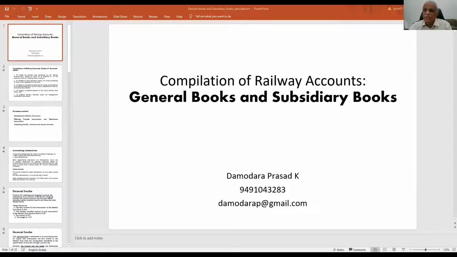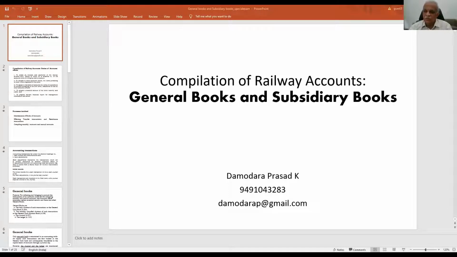So what are all the types of books of accounting which the railway will be maintaining, and what are the rules? That portion we have to know. And one more important point is that the accounting circle, that means we can say हमारा accounting unit, जो accounting unit है उसके अंदर बहुत सारे offices काम करते हैं.